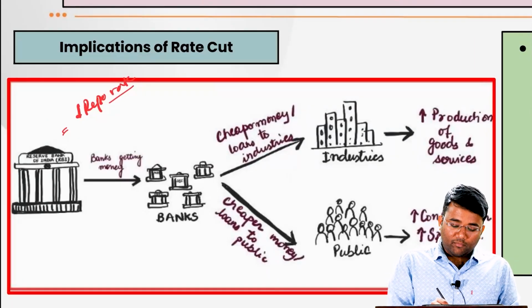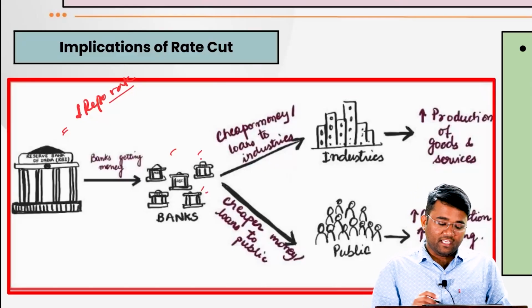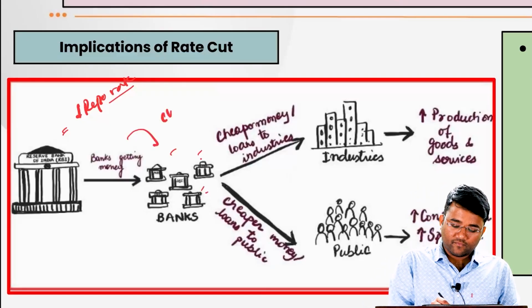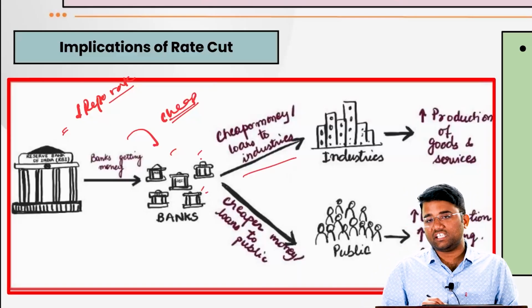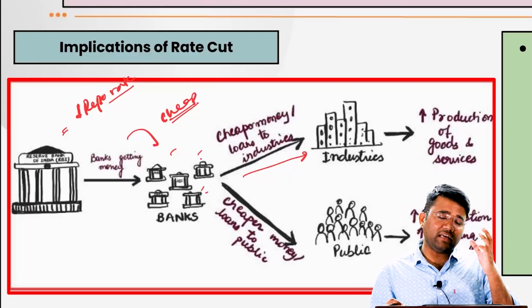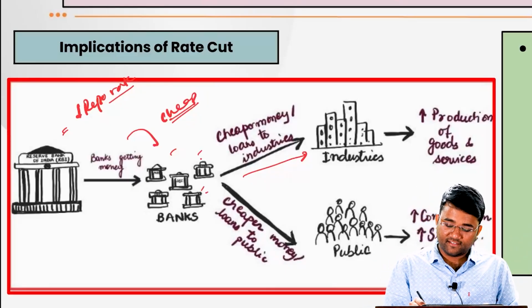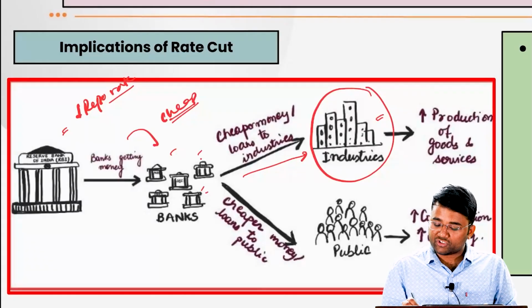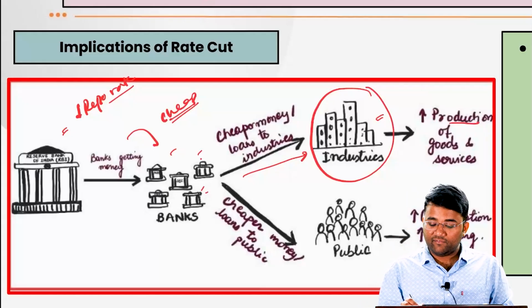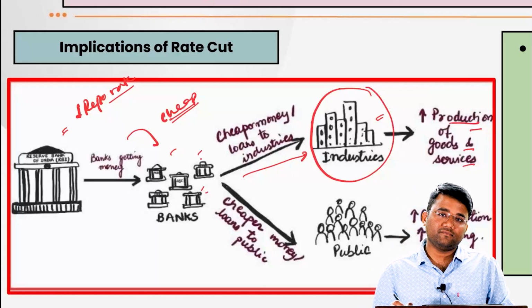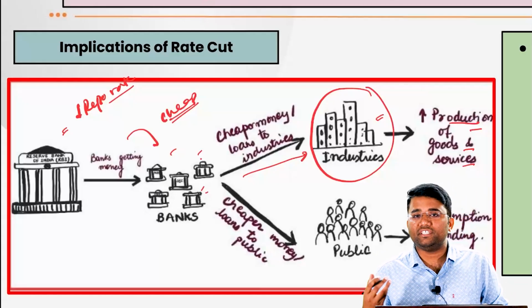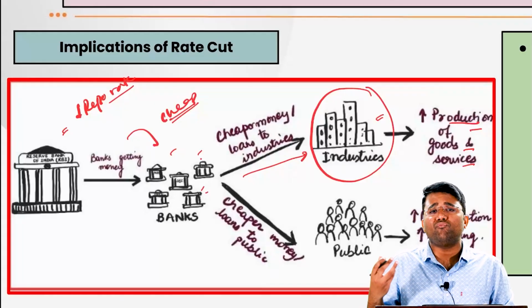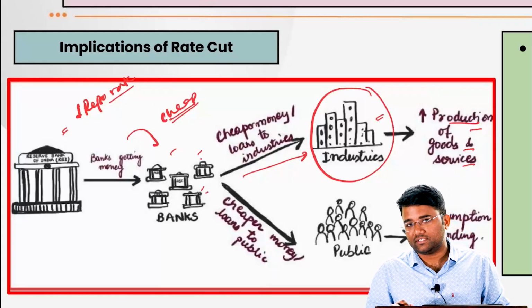the commercial banks like SBI, PNB, etc., are getting cheap money, or money at a lower interest rate. Now, they will also be giving this cheap money as a loan at a cheaper rate compared to what they were giving earlier to the industries. And when industries get cheaper loans, their cost of production will decrease, and it will increase the production of goods and services. And when production of goods and services increases, it will also lead to more job creation, more employment, because they will need more workers to increase this production of goods and services.